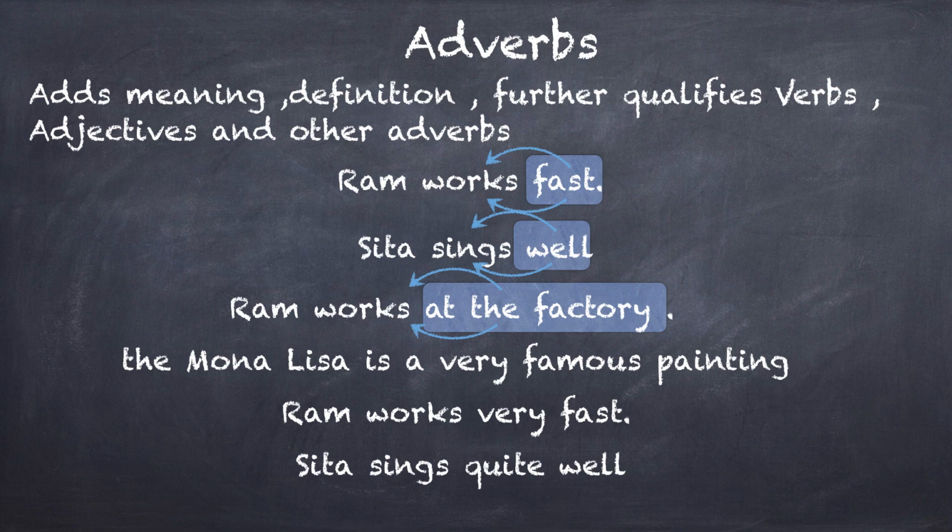So if I look at the next example, Ram works at the factory, right? This "at the factory", these three words all together are working as an adverb, right? Why? Because it's "at the factory". If I ask you, what is this giving information about? This whole "at the factory" is giving us information about where the work is happening, right? Or it is more information about the verb or the action that is taking place.